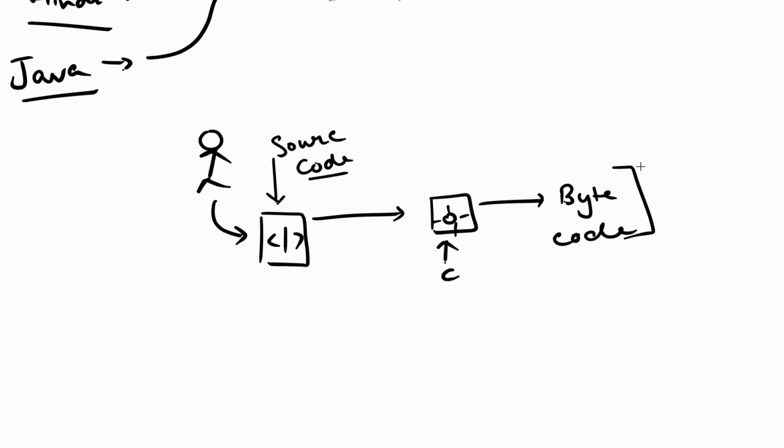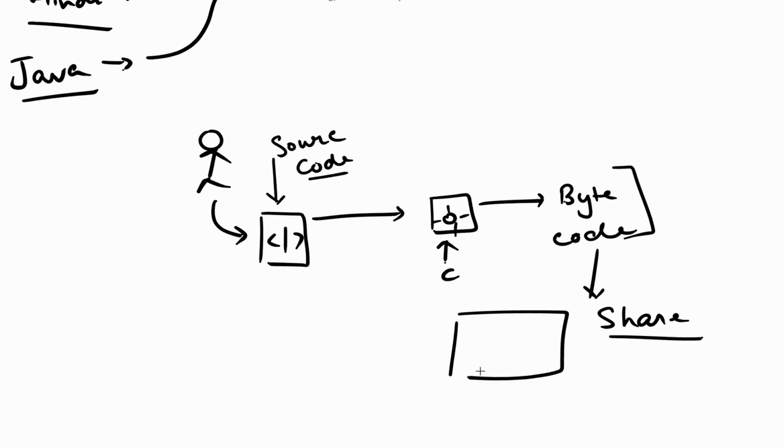Now this bytecode is not directly understandable by the machine. This is not binary language. Okay, so this is bytecode, and computers still cannot read this bytecode directly. Now what you can do, you can basically publish this bytecode over the internet, right? So for example, you made some cool app, maybe a calculator app. So you gave this source code to the compiler and made a bytecode. Now this bytecode is shareable basically. Okay, so what you did, you maybe uploaded it on the internet so that other users can use this.